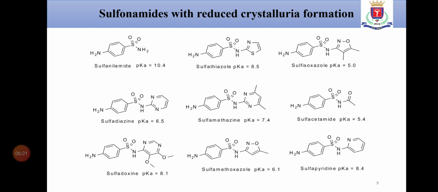Sulfonamides with reduced crystalluria formation. In this slide you can easily find that the pKa of these sulfonamides are near about 10, 9 and 7. So these drugs reduce crystalluria formation because they do not form complexes, and they will not be retained in the kidney; they will get excreted because of the pKa value near to 7.